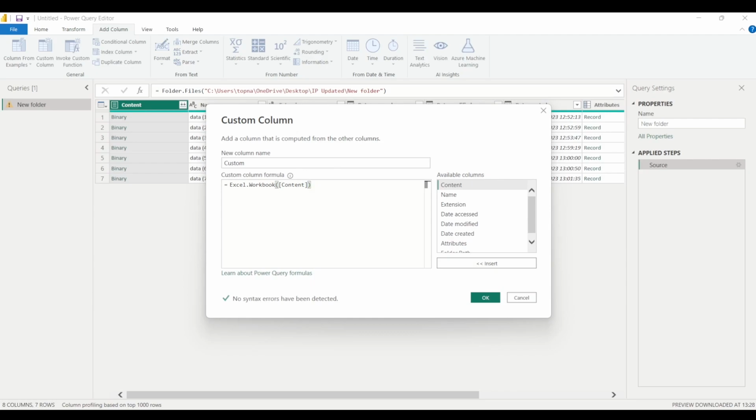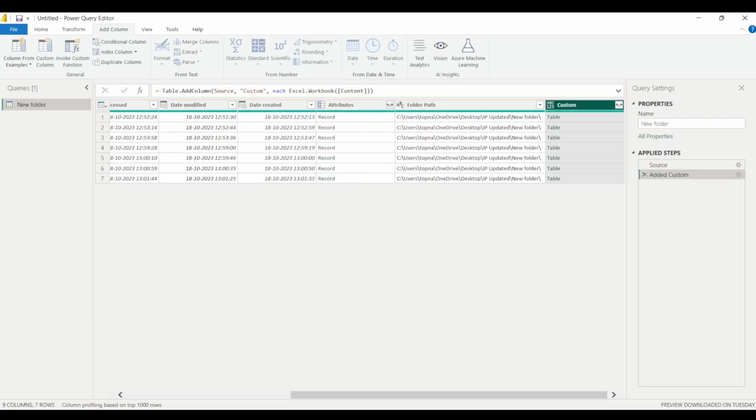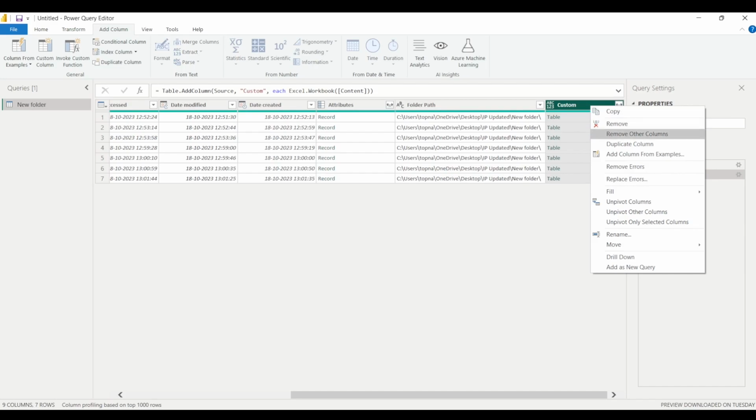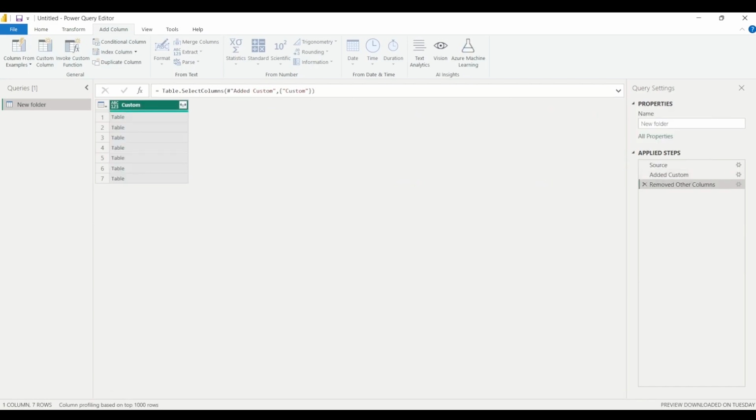And here you can see that there are no syntax errors. Simply click on OK. Now click on this custom column which was just added, right click on it, and then select remove other columns. It will remove all other columns.